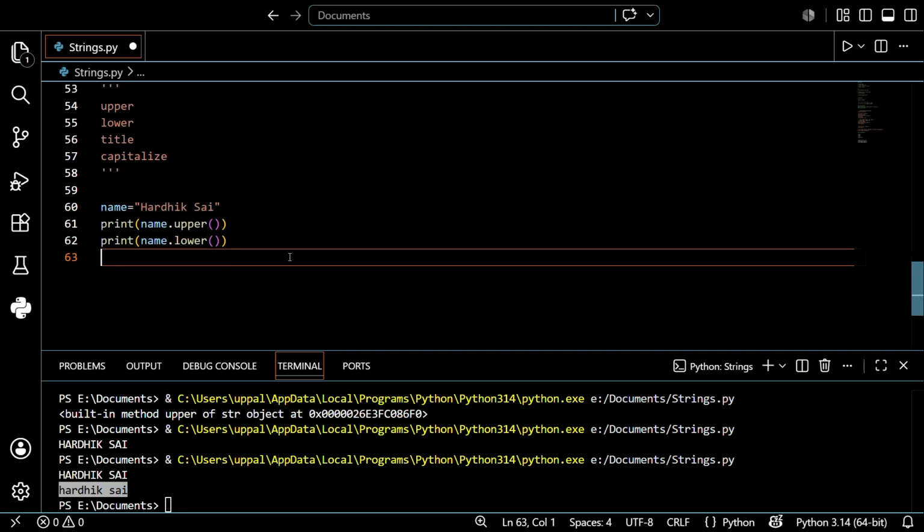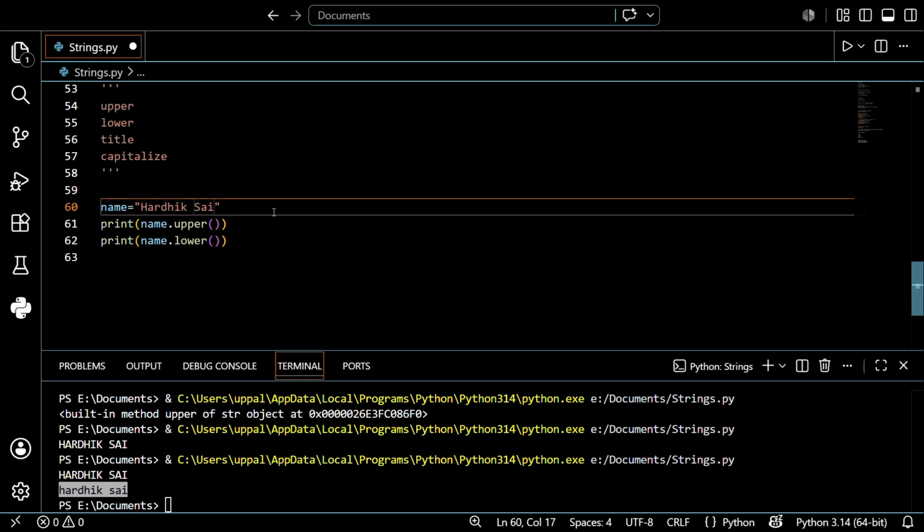Now just take title. What do you mean by title? See, the starting letter of each particular word is capital and the rest of it will be smaller. In the title, if two words are combined like this, guys. See, for example, I want to change one thing, like SAI.